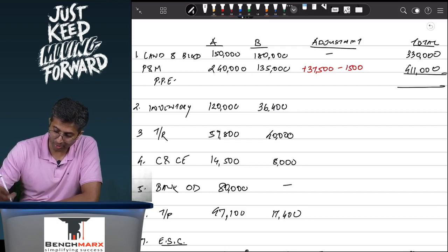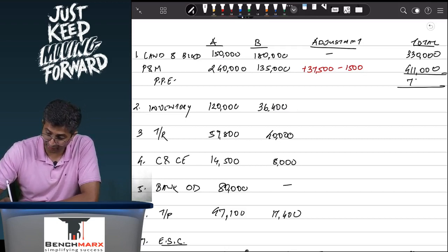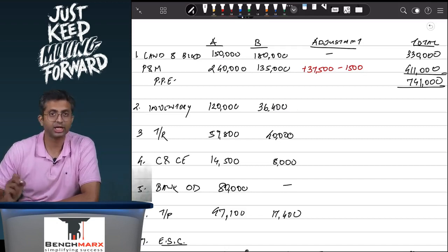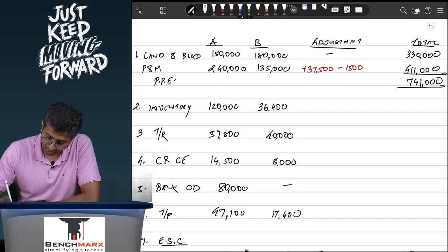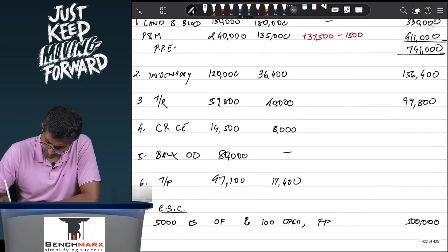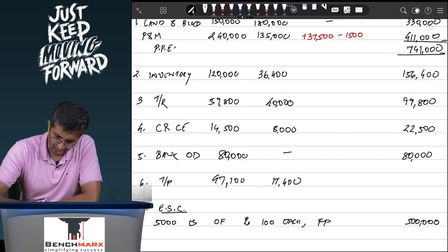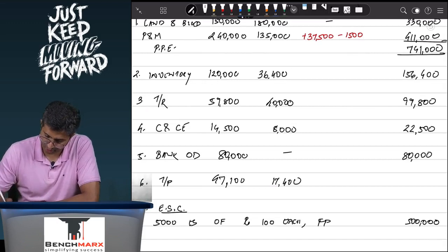So your total property, plant and equipment will be plus 3,30,000 will be 7,41,000, which will be taken in the final balance sheet. Inventory will be 156,400. This is 99,800, 22,500, 80,000 and 47,100. I've done this orally, most of them. Hopefully there is no calculation error.